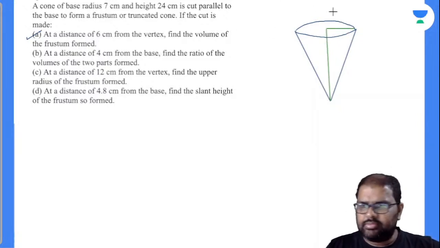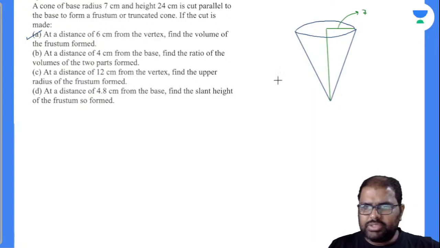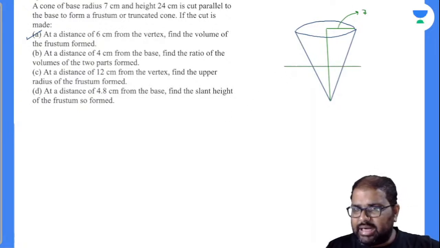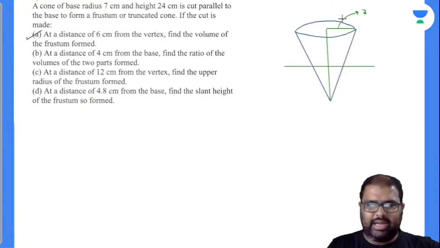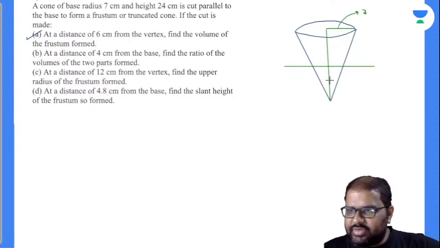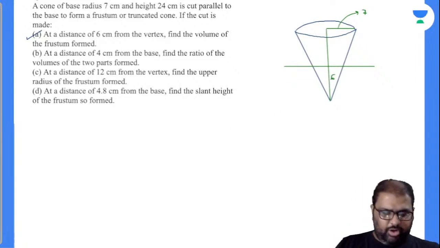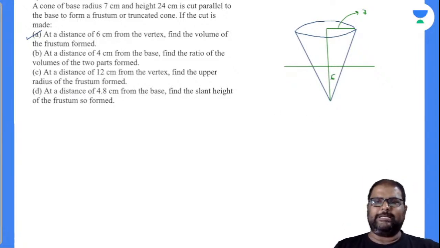It is cut parallel to the base to form a truncated cone, a frustum. If the cut is made at a distance of 6 centimeter from the vertex, find the volume of the frustum formed is the question asked.